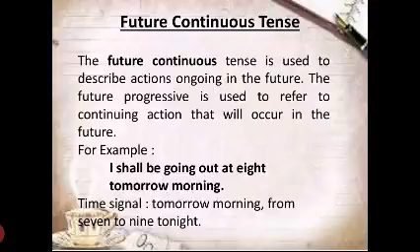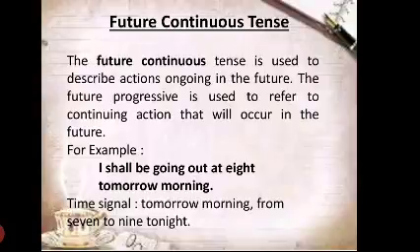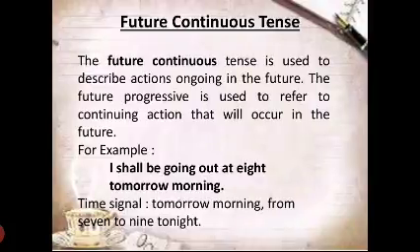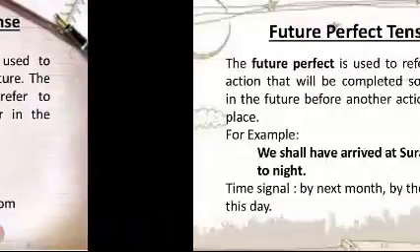Then future continuous tense. Future continuous tense can be used to describe actions ongoing in the future. The future progressive is used to refer to continuing actions that will occur in the future. For example, I shall be going out at 8 tomorrow morning. So here, tomorrow morning, from 7 to night, 9 to night can be used.